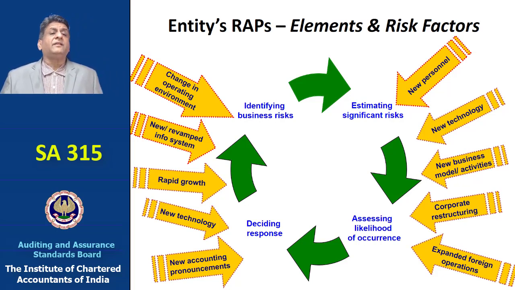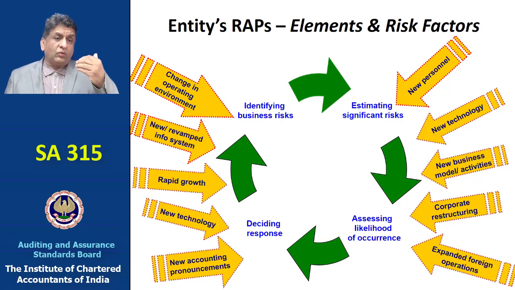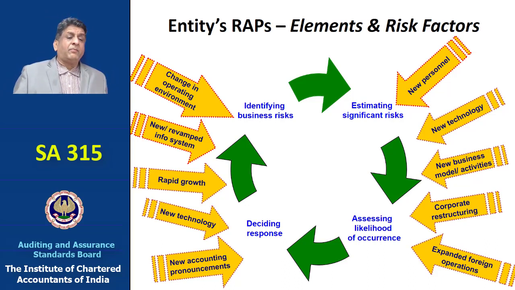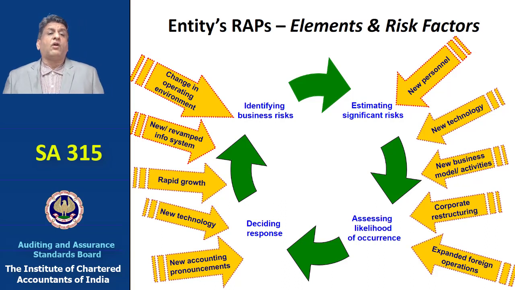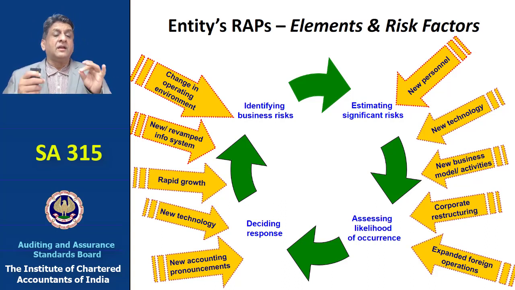Now we have various elements and risk factors of a risk assessment procedure. The first is it starts with identifying the basic risks. We need to identify the business risks and prioritize what are the significant risks. Then the probability or the likelihood of occurrence of these risks and what is the action we need to take to respond to those risks. So it's all about identification, prioritization, assessment of the likelihood and probability of the occurrence and the action or the response to be taken.